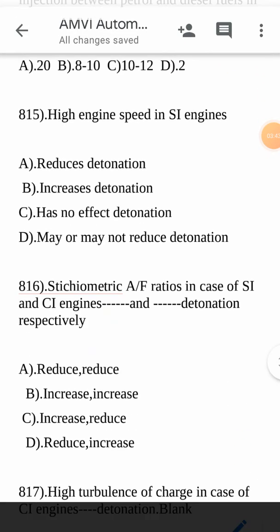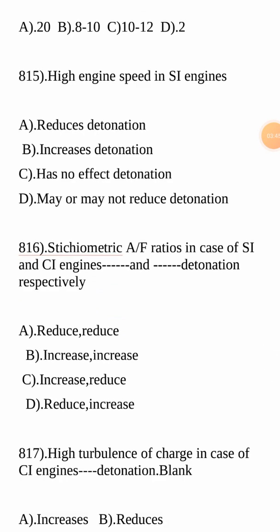Next question. High engine speed in SI engines. There are various factors which affect the phenomenon of detonation. What is detonation in SI engines and CI engines? It is a sudden rise of pressure in the cylinder because of the unburnt gas firing uncontrollably.